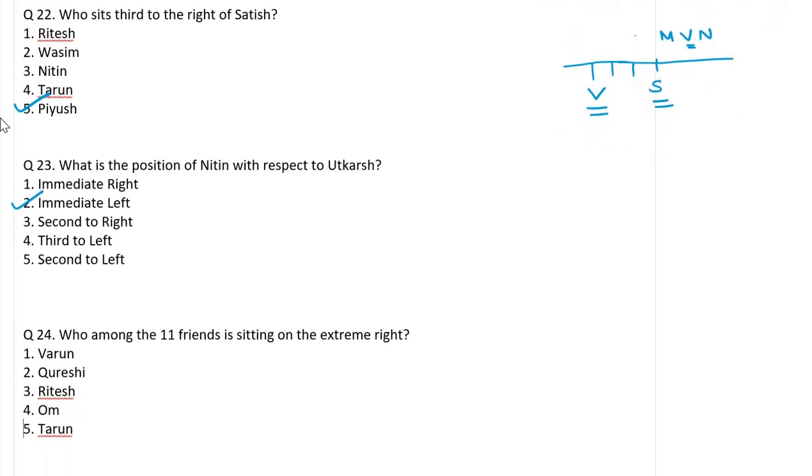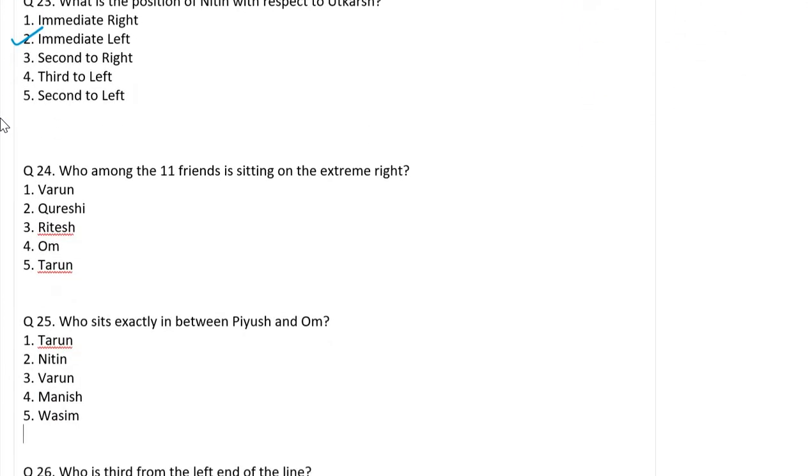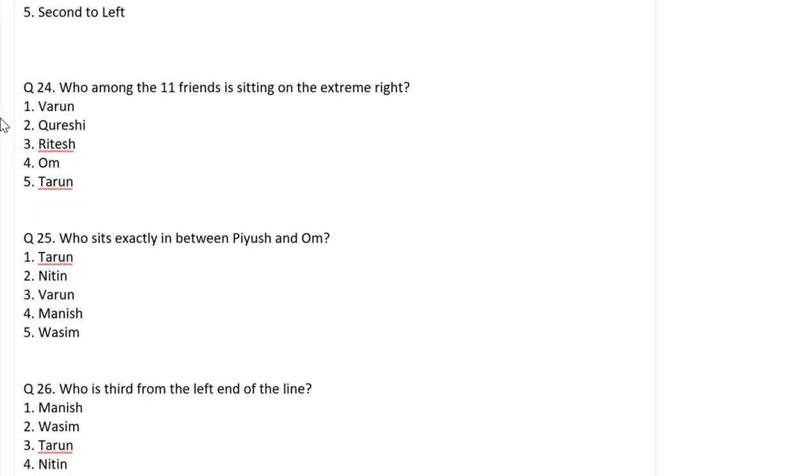Give me the answer for next question. Who among the 11 friends is sitting on the extreme end? See the figure and give me the answer. Extreme end. Who among the 11 friends is sitting on the extreme right side? This one, last. So we notice Ritesh. Who sits exactly between Piyush and Om? Tarun. Okay.